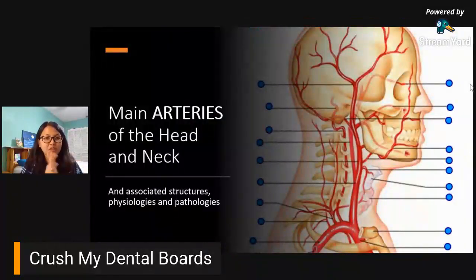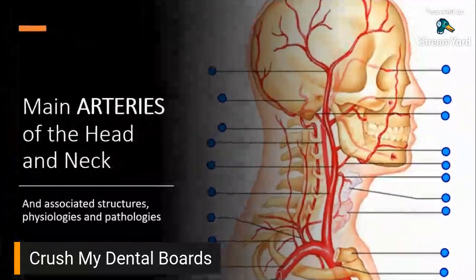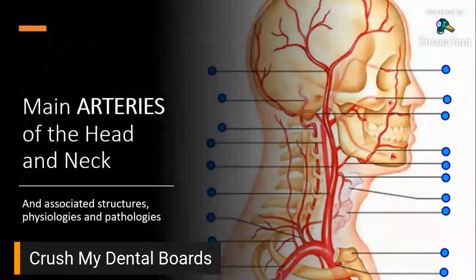All right. So, the main topic, or first topic, for the entire session after our prep session last time, like a week or two ago. Today we'll be dealing with the main arteries of the head and neck and associated structures, physiologies, and pathologies. Kung ano yung mga nakita ko na related habang binabasa ko siya, I have included it here so I don't have to go back to it at some other point. Okay. Let me just share my full screen. There you go. You don't have to see me anyway. Okay.